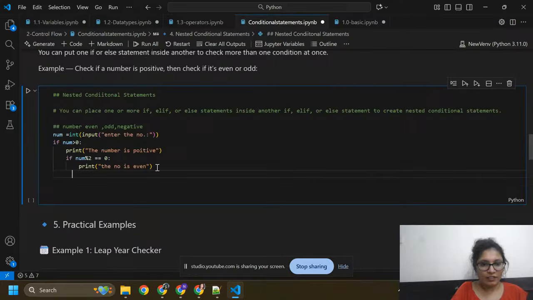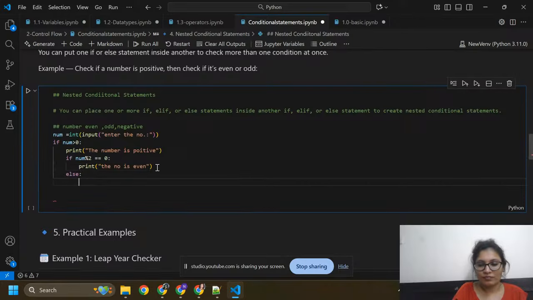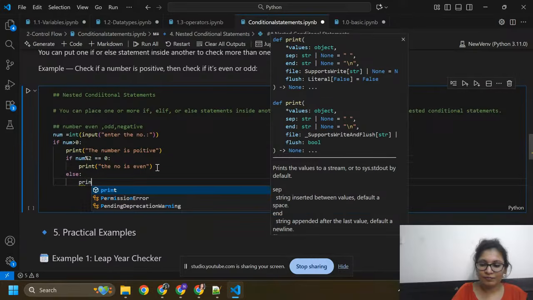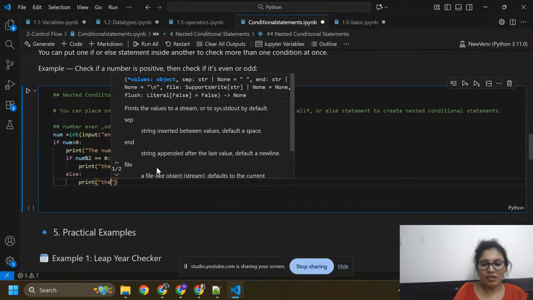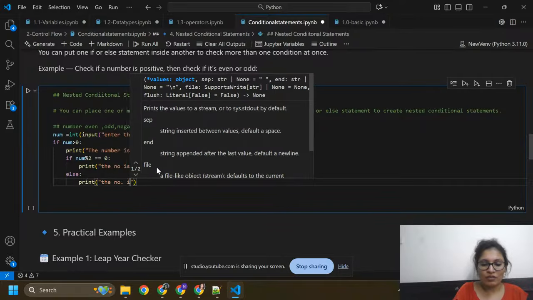And here in else, print the number is odd.